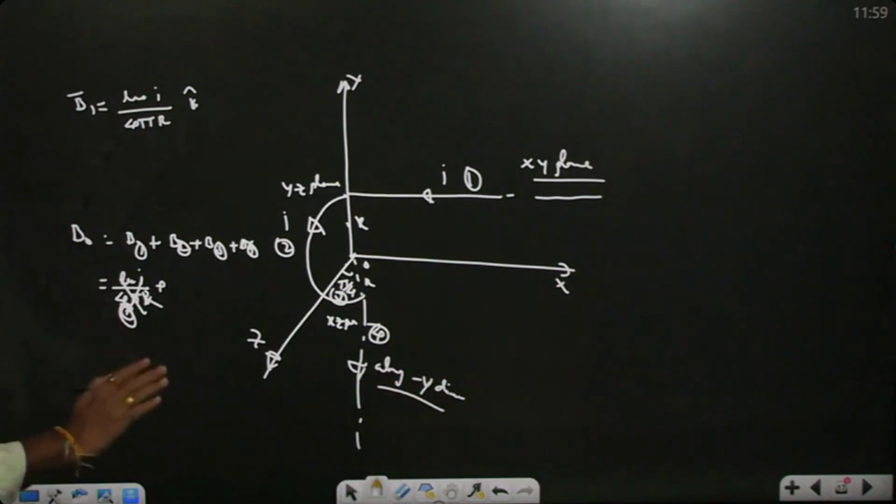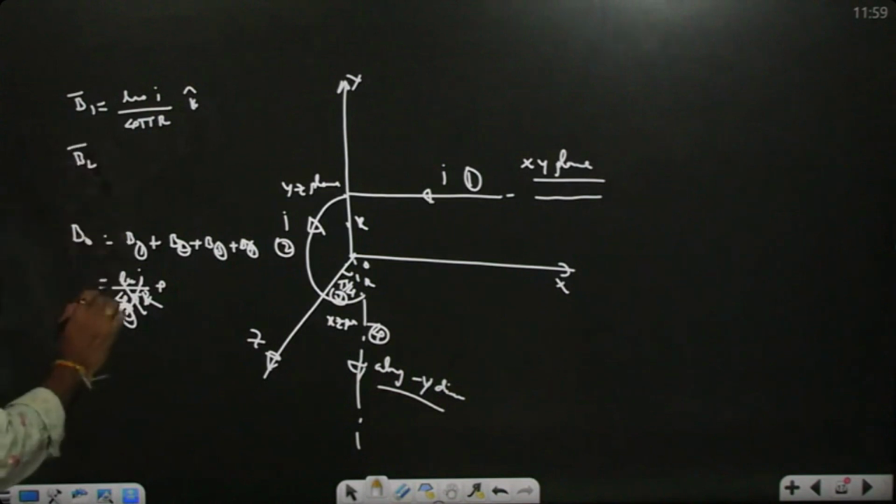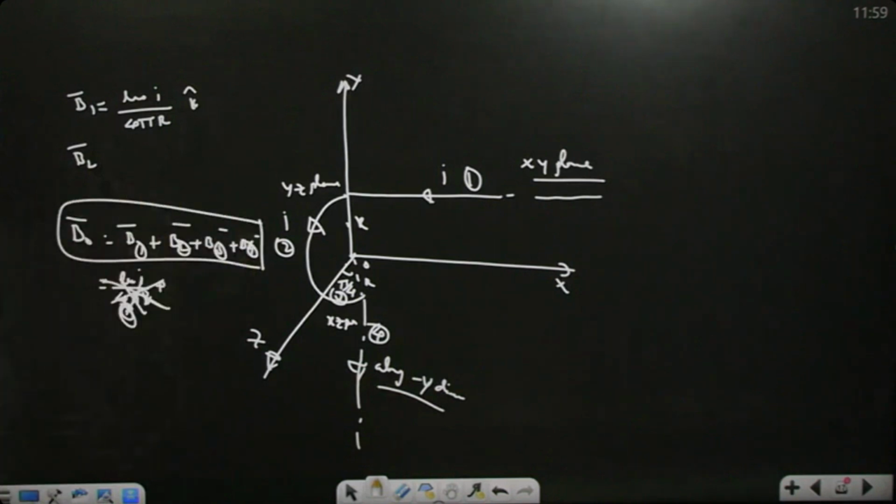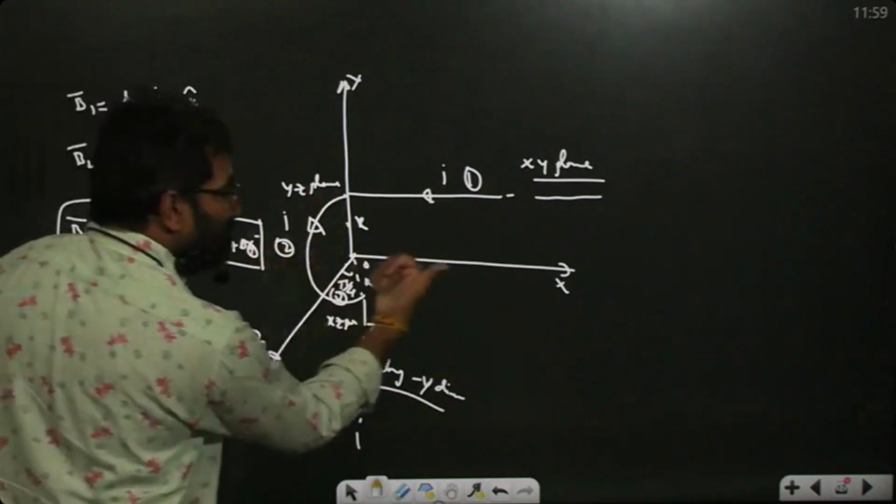Don't write like this. B2 bar is what? But we can always write it: B bar is a vector, but you can write this formula. So B2 bar is what? It is in the YZ plane. YZ plane means the X direction.